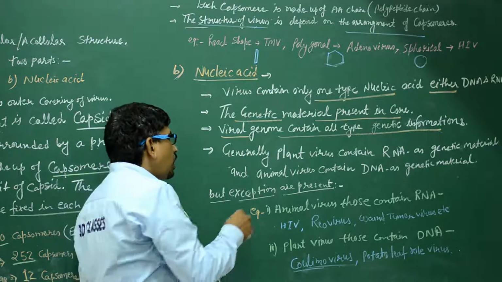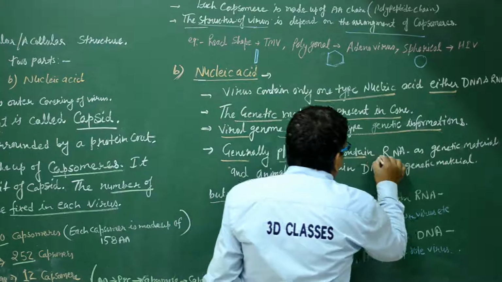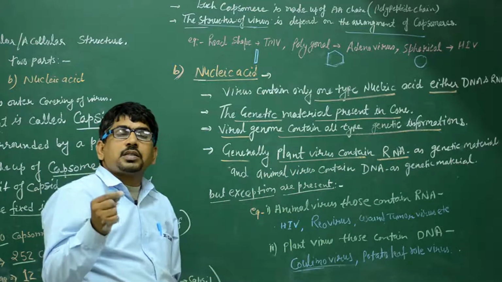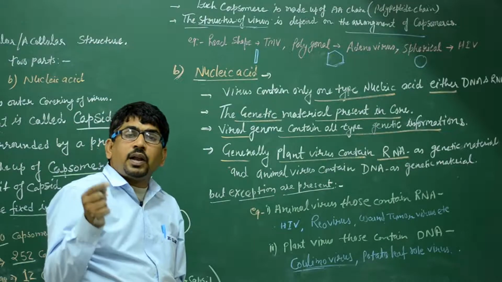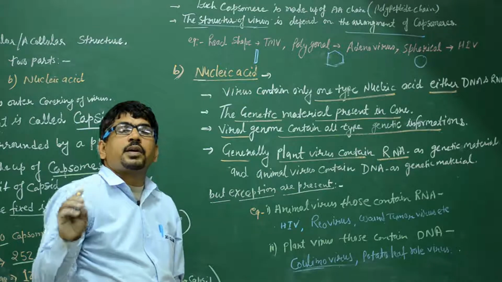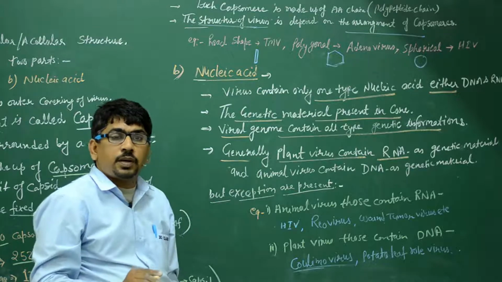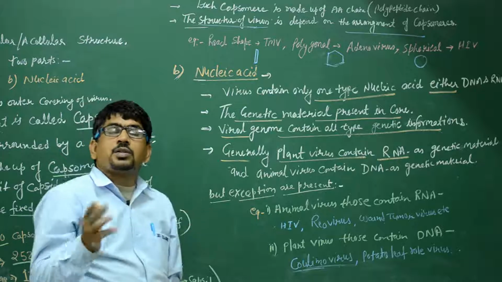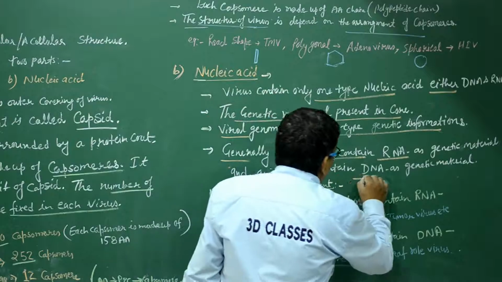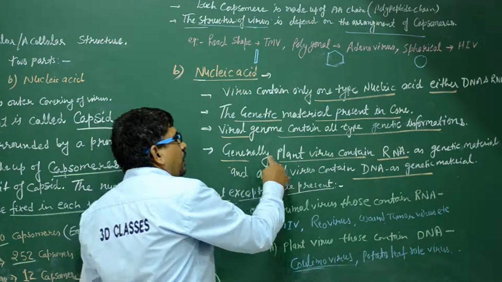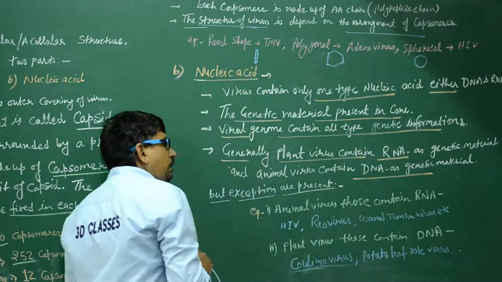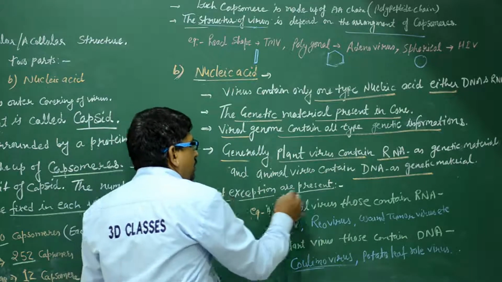Generally, the plant virus contains RNA. Here, it is a very important question in your NCERT book. The plant virus generally contains RNA and the animal virus contains DNA. Generally, the maximum plant viruses contain RNA genetic material and the maximum animal viruses contain DNA genetic material, and this genetic material may be SS or DS, single stranded or double stranded. But exceptions are present here.